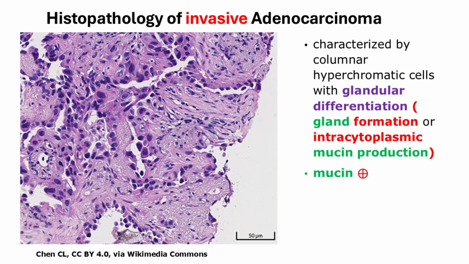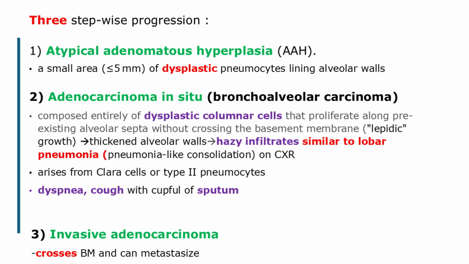The histopathology of invasive adenocarcinoma is characterized by cuboidal to low columnar, hyperchromatic cells exhibiting glandular differentiation, manifested as gland formation or intracytoplasmic mucin production. As a result, these tumor cells typically stain positive for mucin. Lung adenocarcinoma is thought to develop in a stepwise progression.